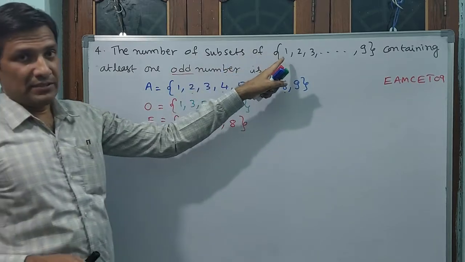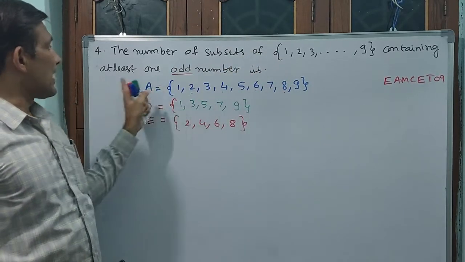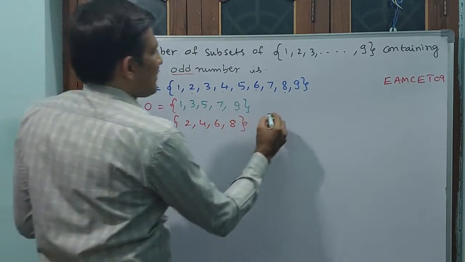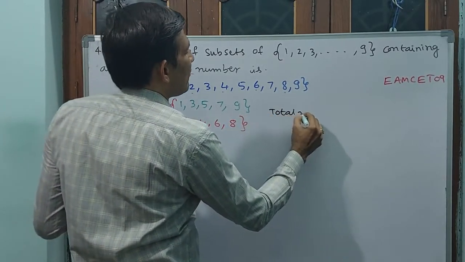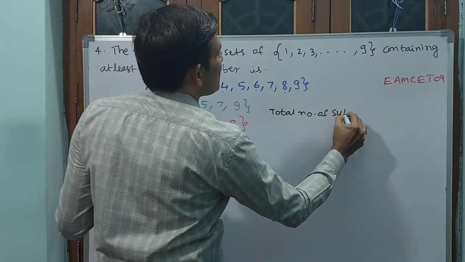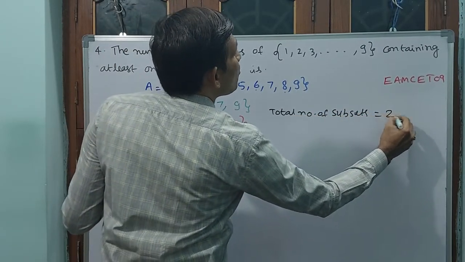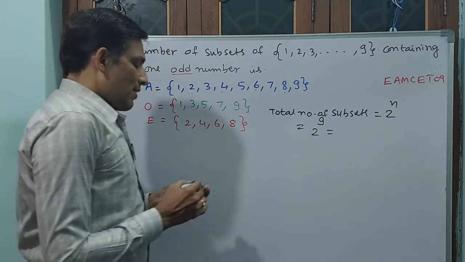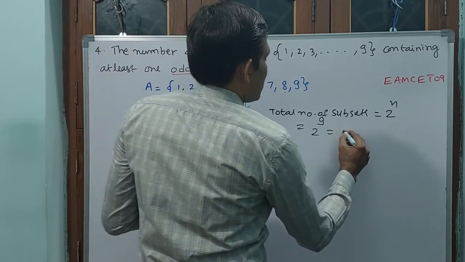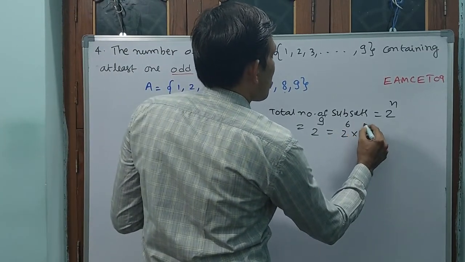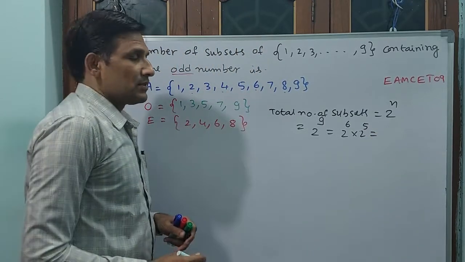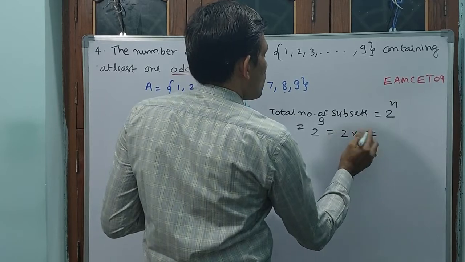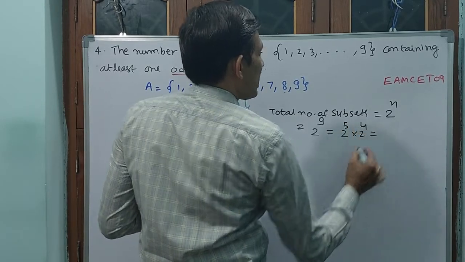The number of subsets you have to make containing at least one odd number. See what I am writing here. Total number of subsets I am writing first. Total number of subsets is equal to 2 power n, that is equal to 2 power 9, that is equal to 2 power 9. Okay, 2 power 6 into 2 power 5. Shall I write like this? Why? Because, sorry, 2 power 6 into 2 power 3. 2 power 5 into 2 power 4. I can write like this.